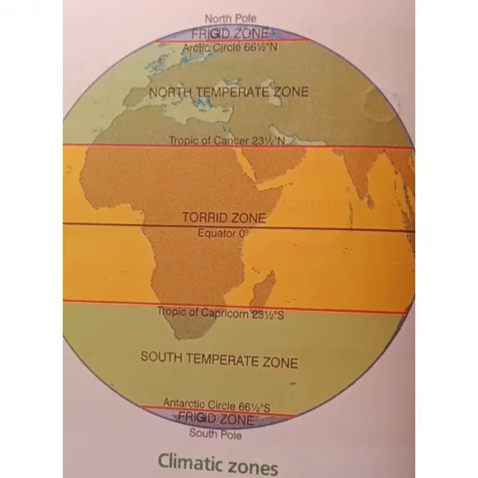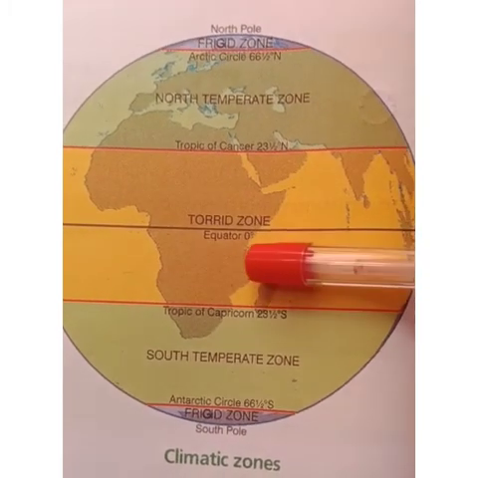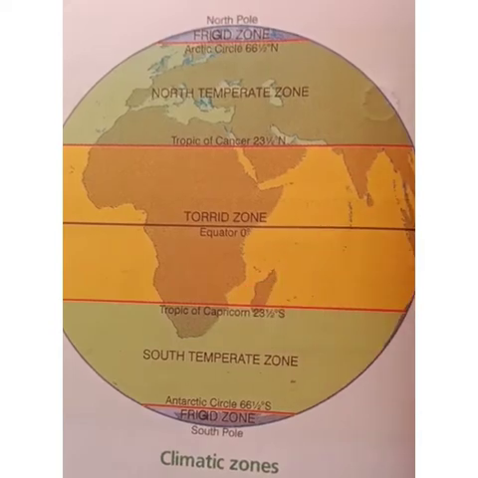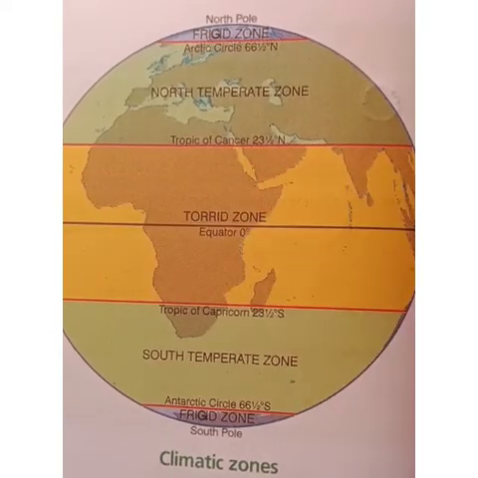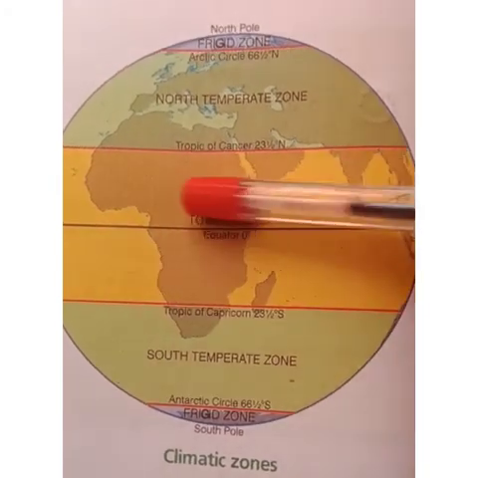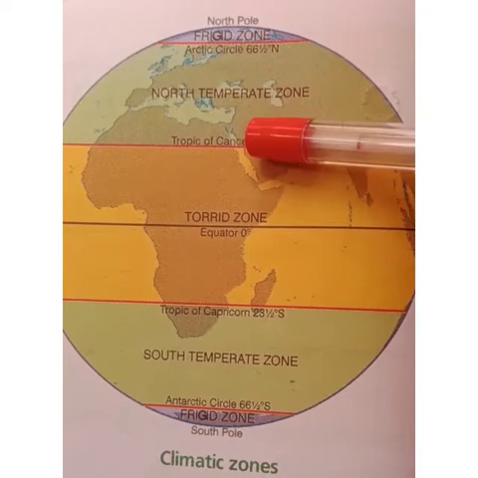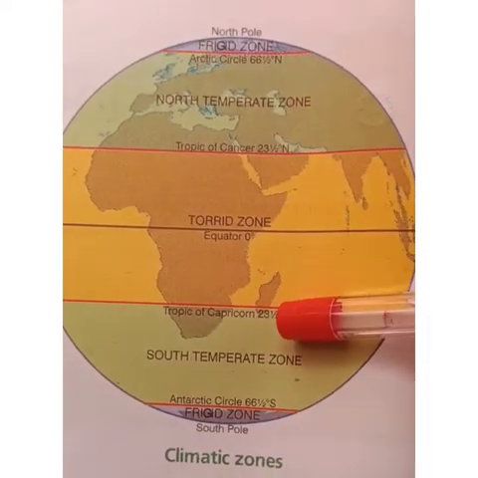So what do we mean by torrid? Torrid means extremely hot. These places get more heat from the sun, because the sunlight falls directly on places between the Tropic of Cancer and the Tropic of Capricorn.